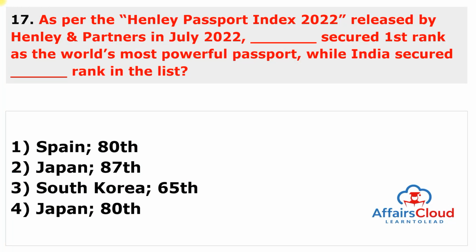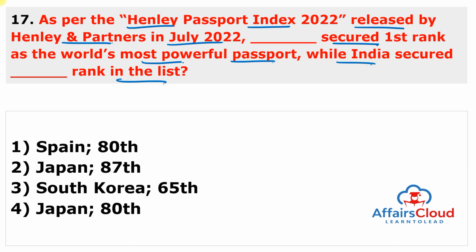Moving to next question. Next is the most important question. As per the Henley Passport Index of 2022, released by Henley and Partners in July 2022, dash secured the first rank as the world's most powerful passport, while India secured dash rank in the list.